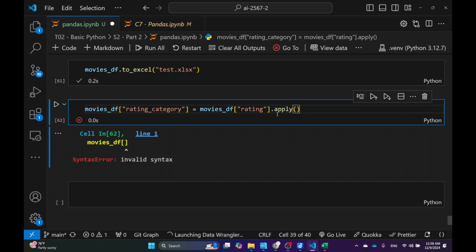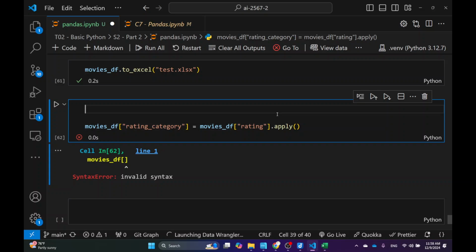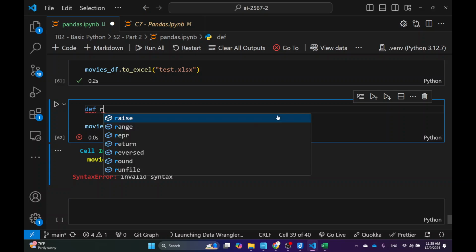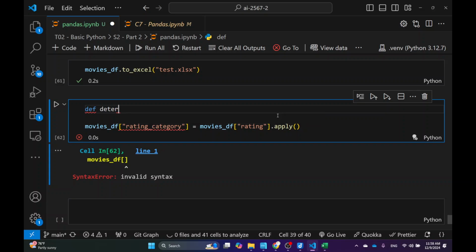And the way that you do that is actually, this is going to be a function. So the way that I recommend you do it first is to define a function on top. For example, this function can be called determine, say rate movie. It can be any name. And this function has to have an argument.